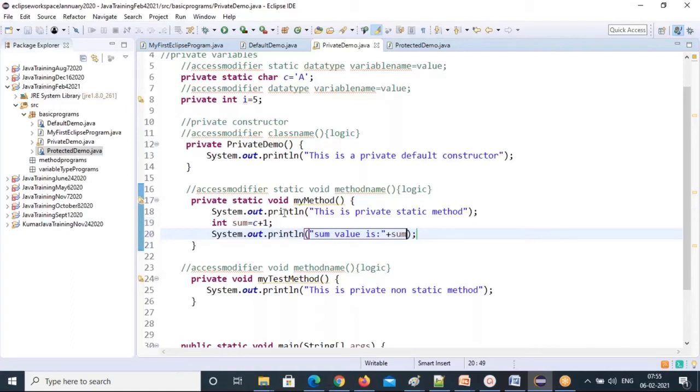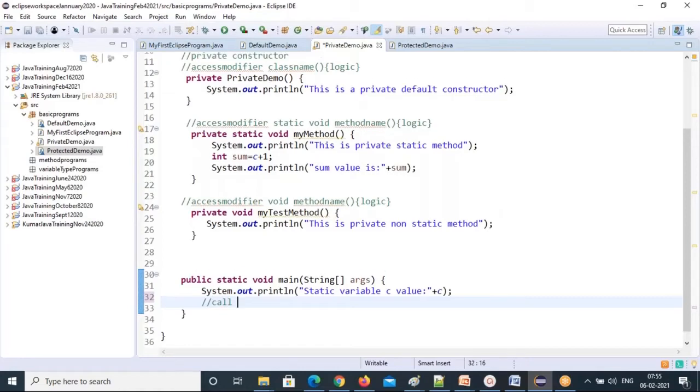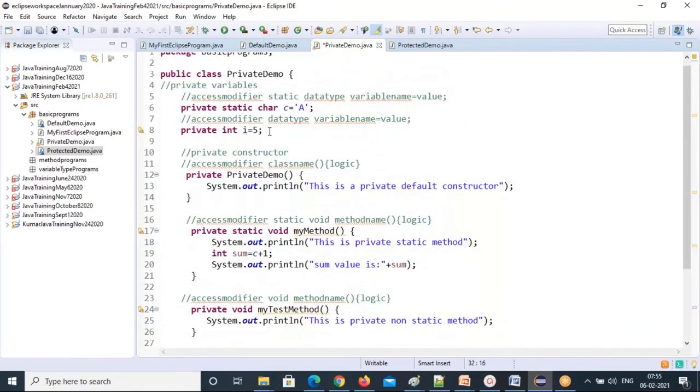So how to call the static methods? Just the method name. Ramesh asks, is it sum I+1 or C+1? What is I+1? I'm using this C character, a static character. Capital A plus 1. When you are joining a character with numbers, the ASCII code of that character will be used.